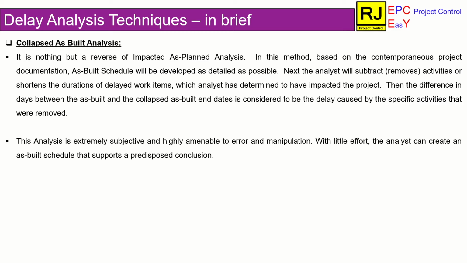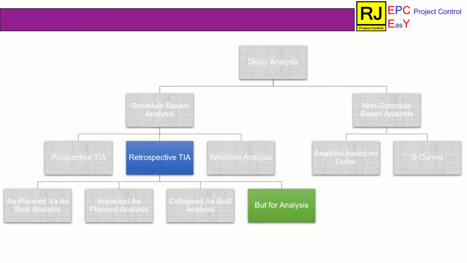Based on the contemporary documents, an as-built schedule will be prepared. Subsequently, durations of delayed work items will be shortened, that is collapsed. Then, the difference between the as-built schedule and the collapsed schedule will portray the delay in the project. And the last one in retrospective delay analysis is but-for analysis.